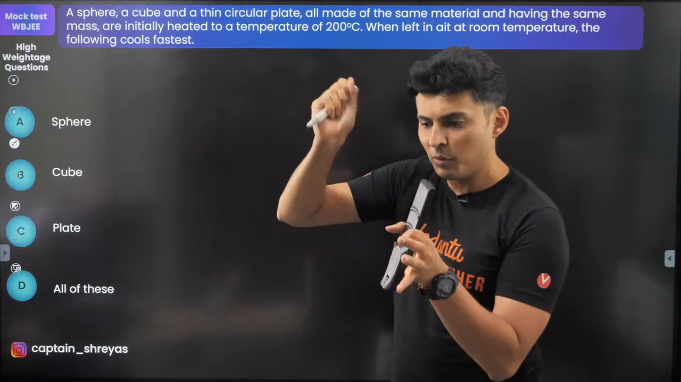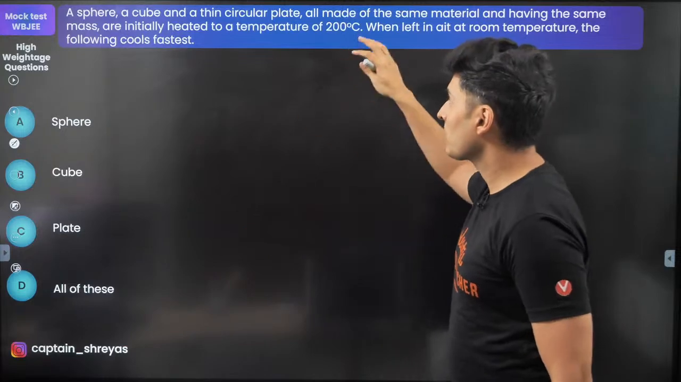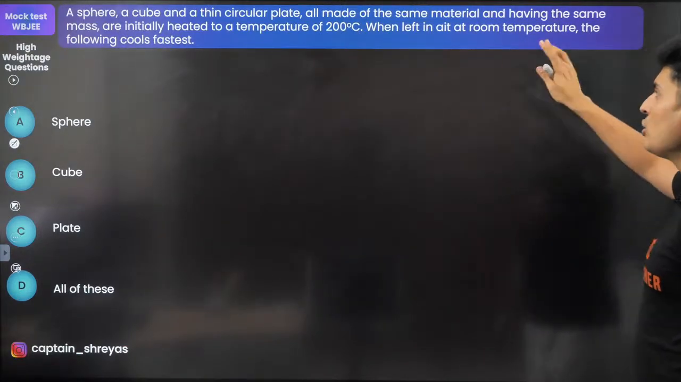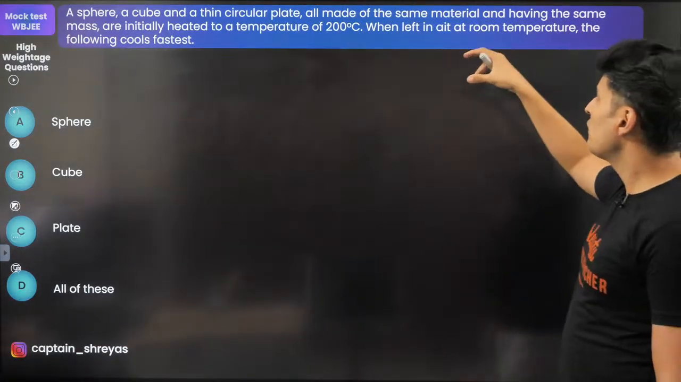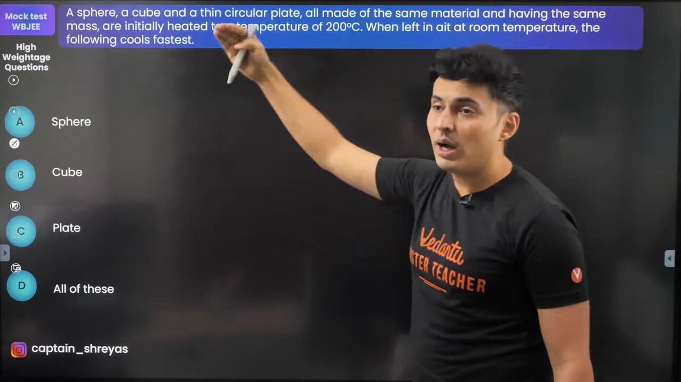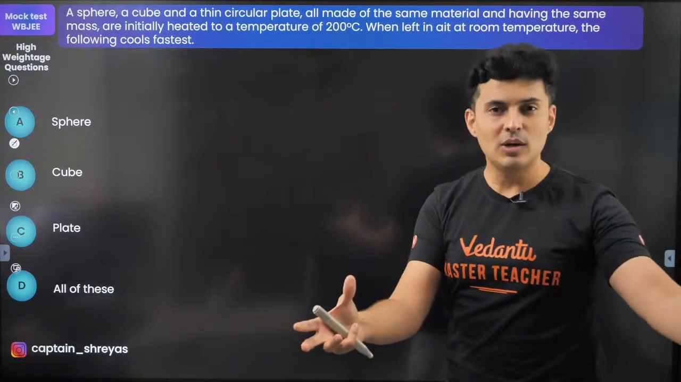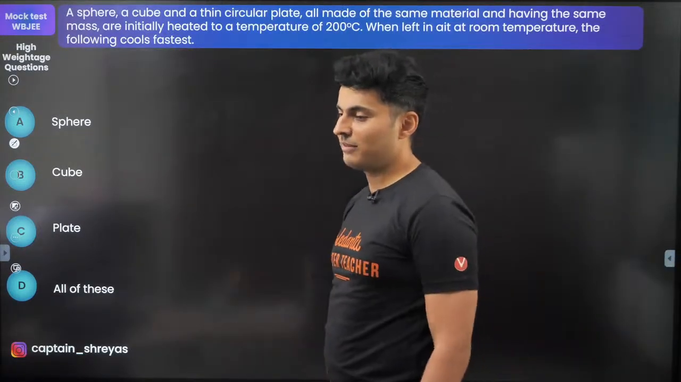First a cube, then you beat it and make it a sphere, and then you beat it and make it a plate. So same mass, same material, you heat it to the same temperature. If you leave it in air at room temperature, which one will cool the fastest? You heat it, leave it in the surroundings, which one do you think will cool the fastest?